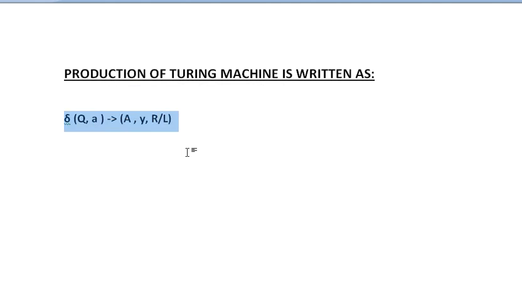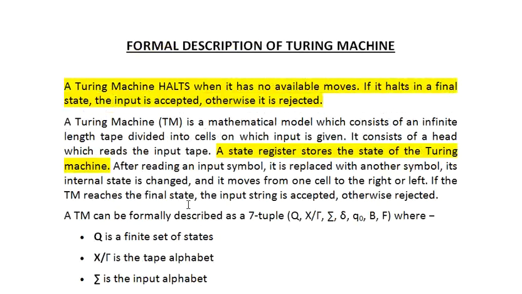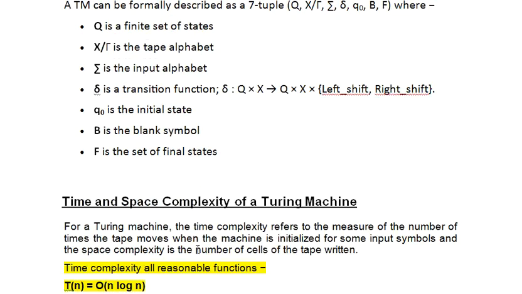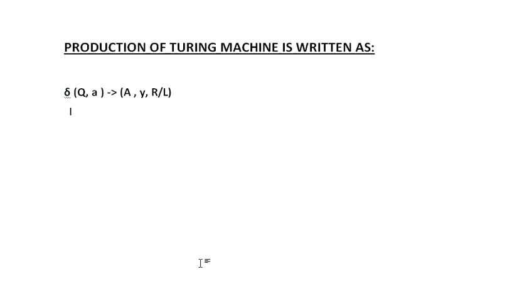In the next upcoming lecture, we will discuss how to construct a Turing machine by using certain languages. I hope it is clear to everyone: we have discussed the formal description of a Turing machine, then the time and space complexity, and how the production of a Turing machine is written. In the next lecture we will look into the different variations, or types, of Turing machine, followed by examples.